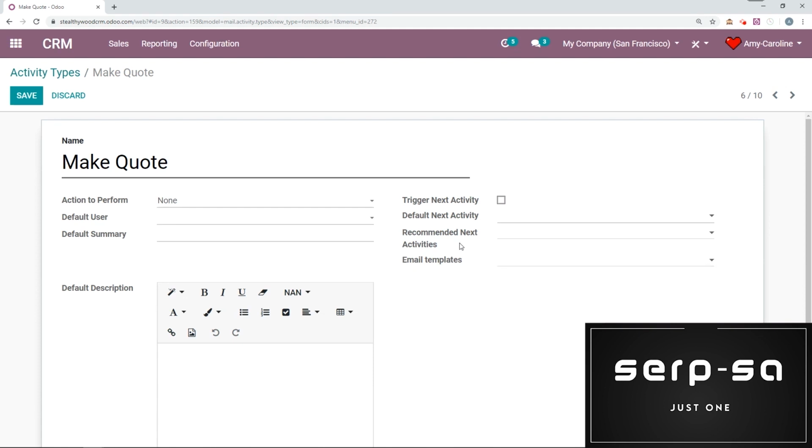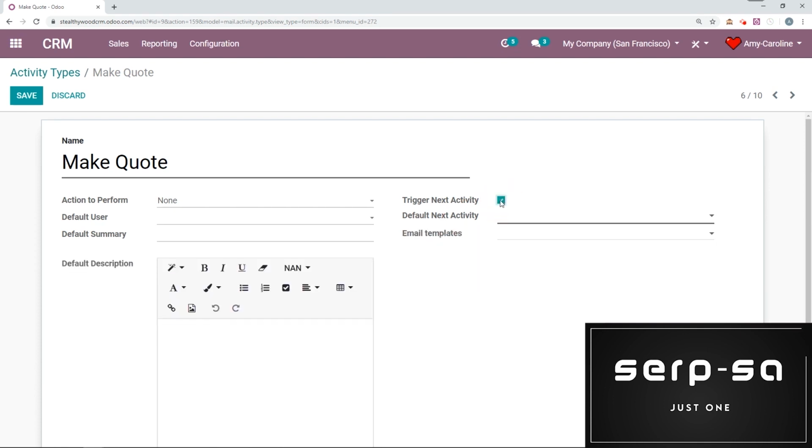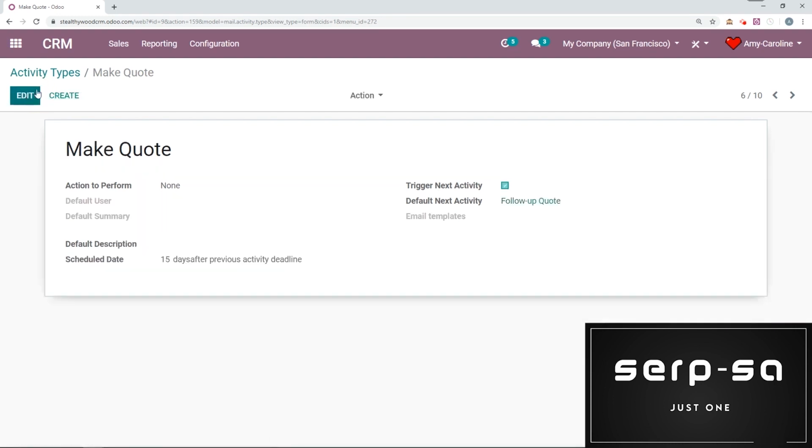So if you don't want to have a default, you can say, okay, you just made a quote. So how about you schedule an activity for a follow-up call or follow-up email? You can do that right here. But let's go ahead and trigger the next activity. And the next activity, the default next activity will be follow-up quote. Okay, so that's logical. Follow-up quote comes after the first quote. Okay, so we're going to save.